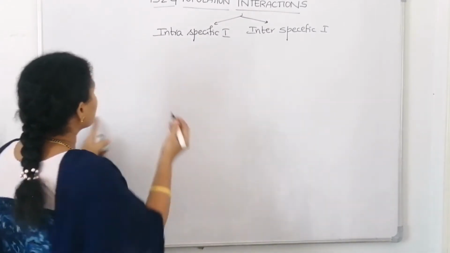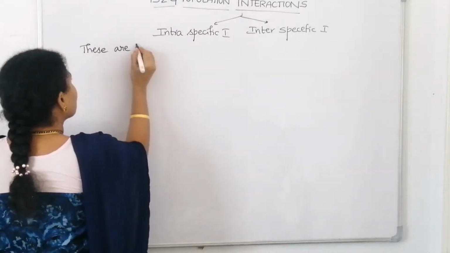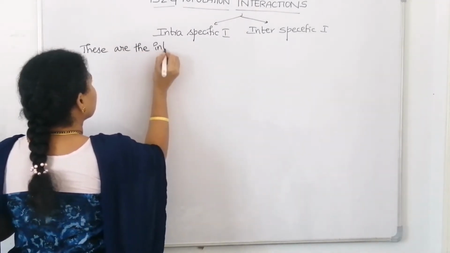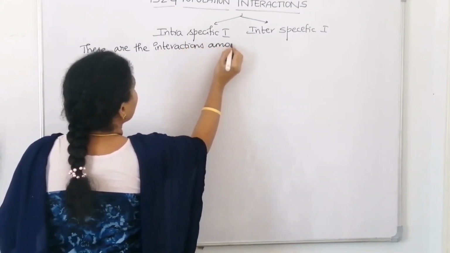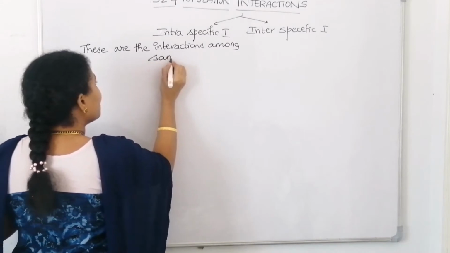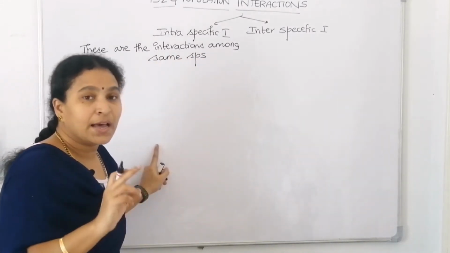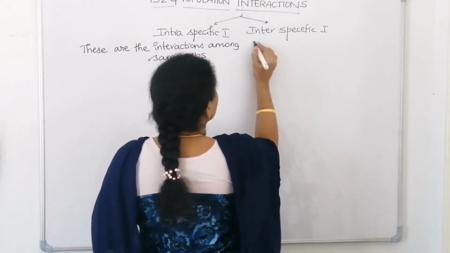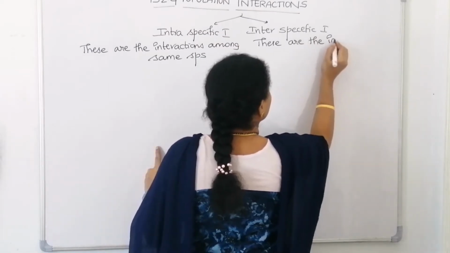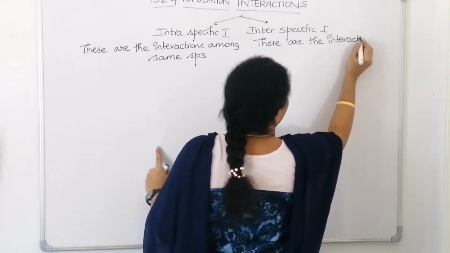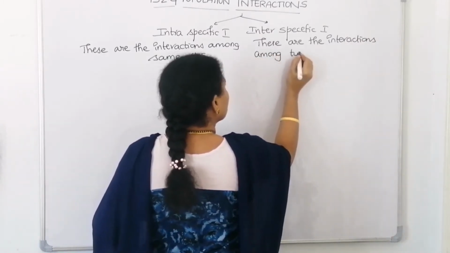So intraspecific interactions are the interactions among the same species, similar organisms. Whereas interspecific interactions are among two different species.